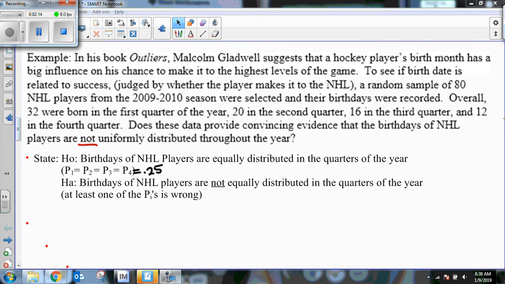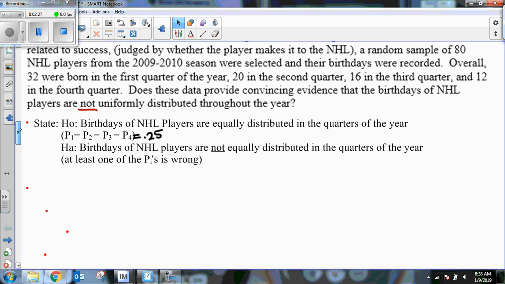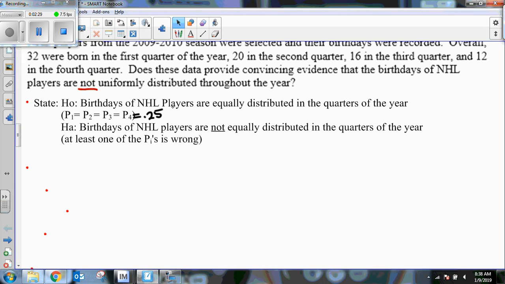Okay? You'll have to practice writing out your nulls and alternatives. That is something new here. But we're always trying to write the null based on what they're claiming, so that our alternative is usually what they're asking here.